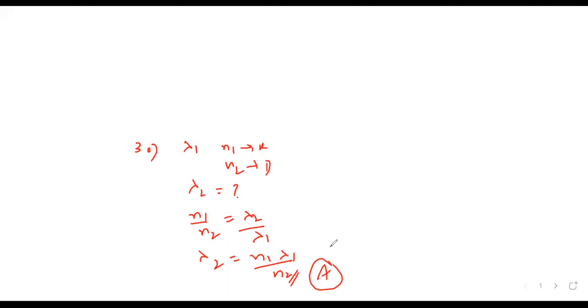Done, sir. Okay, that's all for today. Next, we'll meet tomorrow. I will complete first this remaining sums and then start with interference and diffraction ka synopsis. Sunday test will be on full ray optics and wave optics.